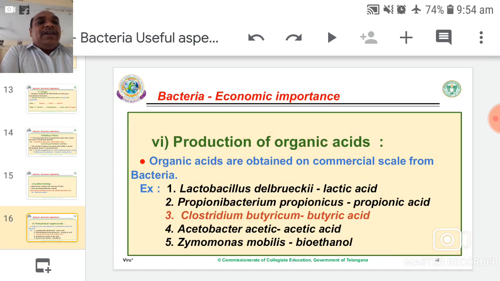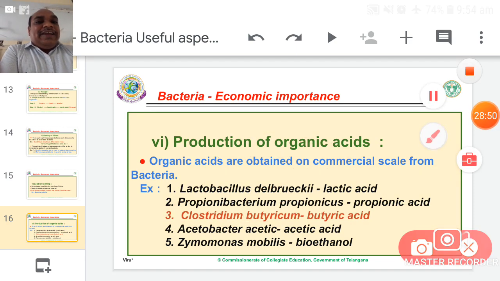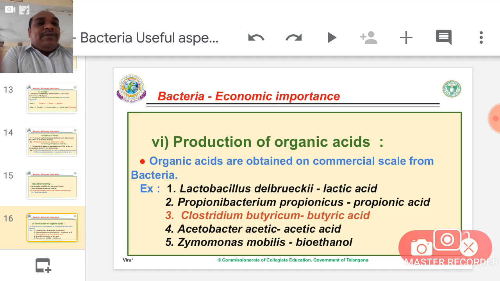Butyric acid is obtained from which bacteria? A. Lactobacillus, B. Propionibacterium, C. Clostridium, D. Acetobacter. Like this. Therefore learn by heart the complete name, Clostridium butyricum. Butyric acid. Acetic acid: Acetobacter aceti. Acetic acid means vinegar.